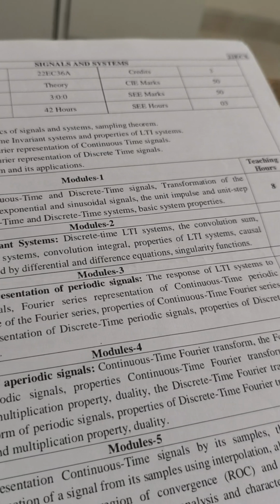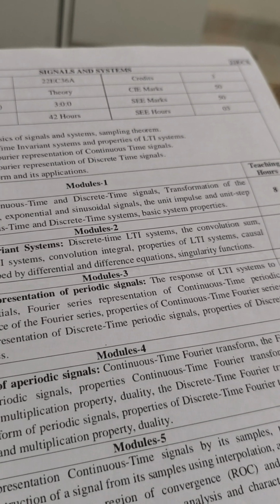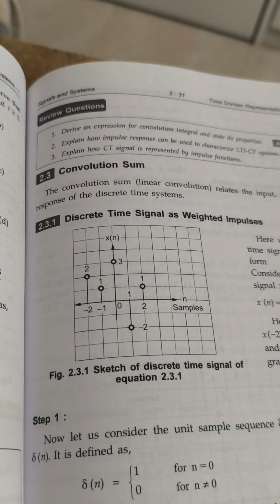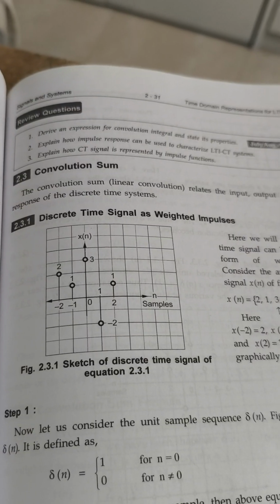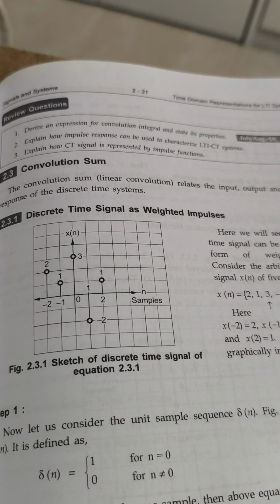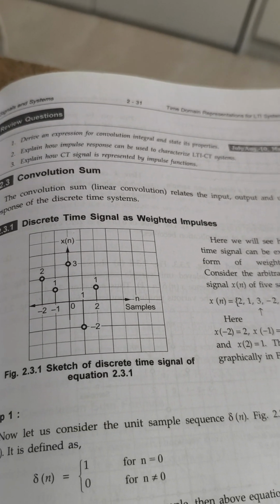Today we will discuss discrete time LTI systems, the convolution sum. You have done the convolution integral for signals which are continuous in nature. At that time, we had to do the convolution integral.